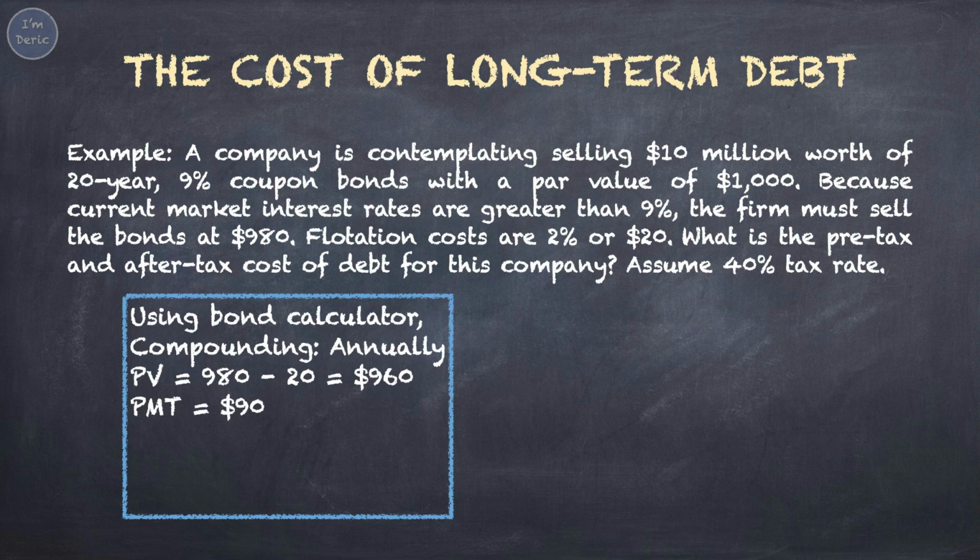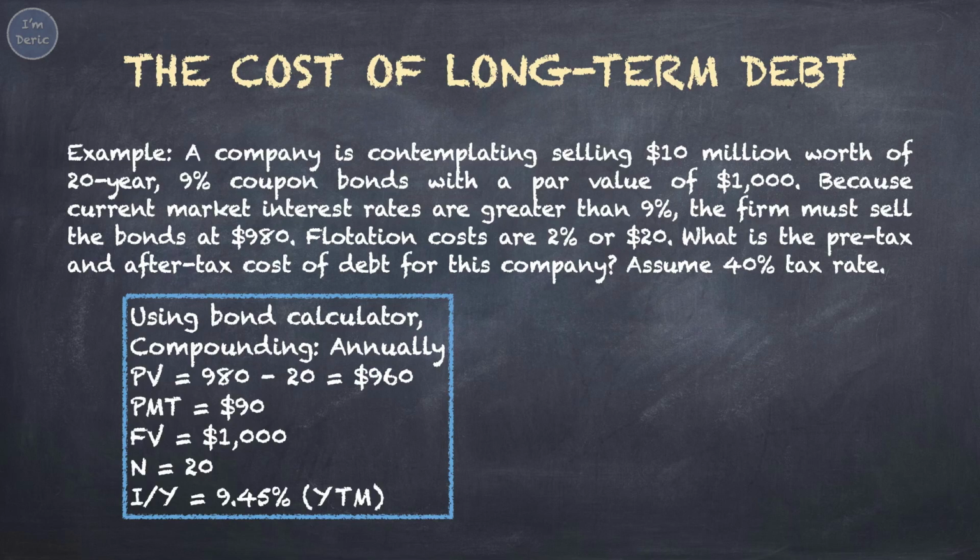PMT, the annual coupon payment, taking 9% times $1,000 par value, you'll get $90. The company will pay the bondholders $90 coupon interest every year. FV is the par value, or face value, or future value of the bond. The company will pay the bondholders $1,000 at the end of maturity. N, years to maturity, equals 20 years.